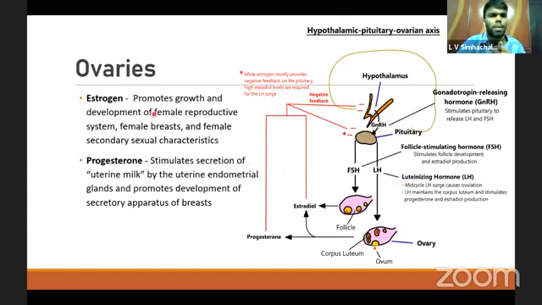This estrogen promotes growth and development of the female reproductive system and the secondary sexual characters, like development of the female breast, etc. Progesterone stimulates secretion of the uterine milk, which contains many proteins, which can nourish the growing embryo. This uterine milk is secreted by the uterine endometrial glands, which nourishes the growing embryo and promotes the development of the secretory apparatus of the breast. Progesterone is mainly the pregnancy hormone.